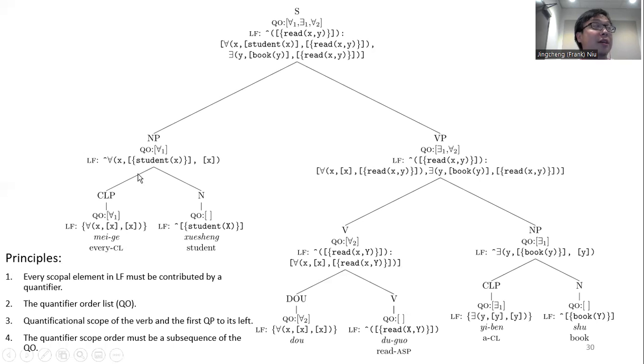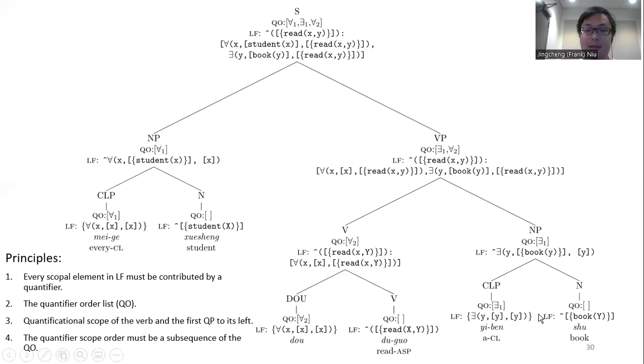So when we reach the NP level, we can actually know that right now the logic form should be for all x. Then the condition should have a subterm student x, and the implication should also have a subterm x. And it is similar for the object over here, but instead of implication, right now we have a conjunction.